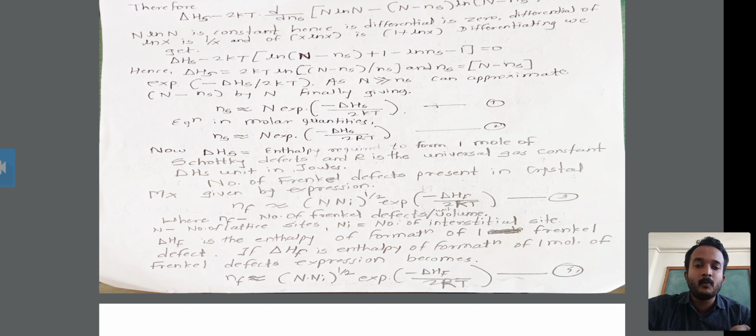Therefore the Boltzmann constant is converted into the universal gas constant, and the formula for the number of Frenkel defects is nf equal to (N times Ni) raised to 1 half into exp of minus delta Hf upon 2RT. This is the number of Frenkel defects.